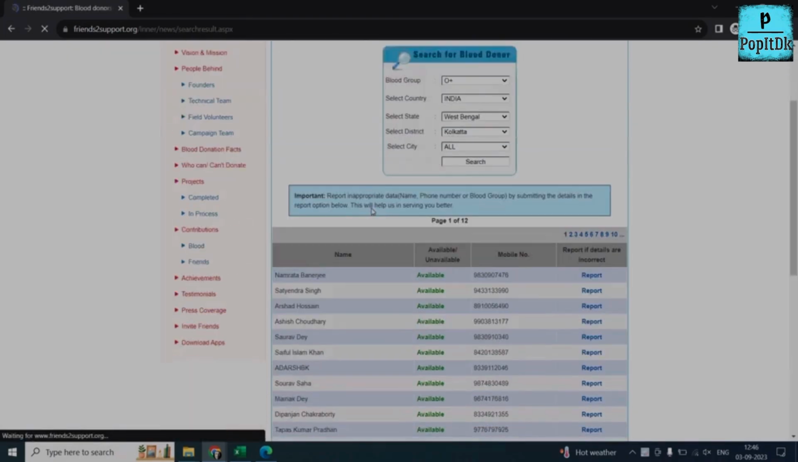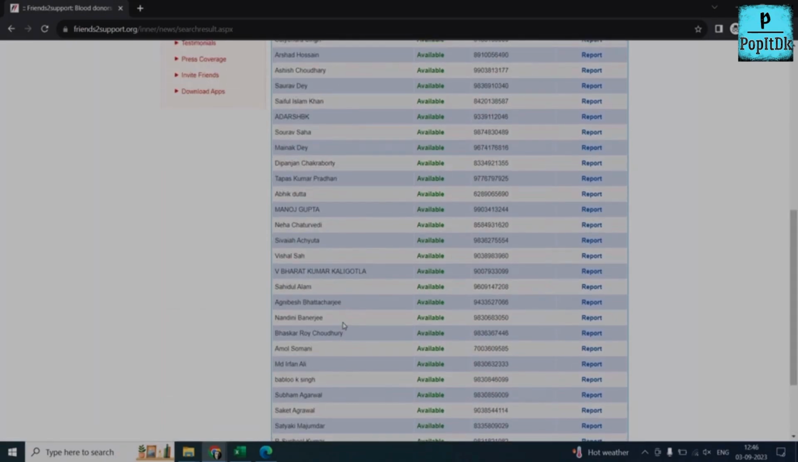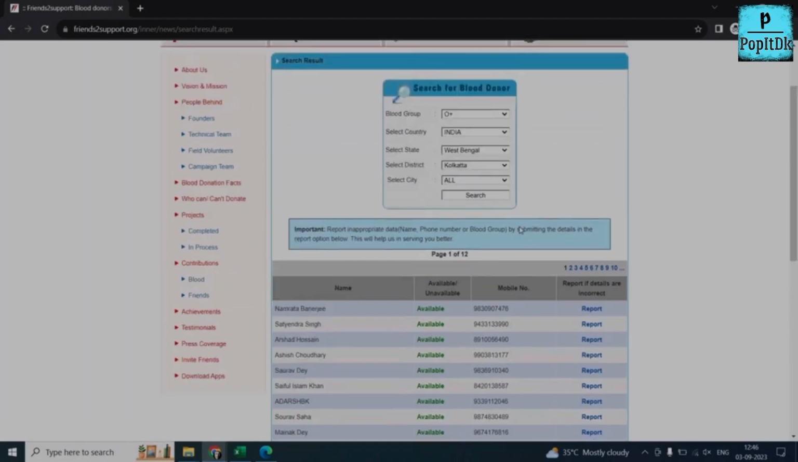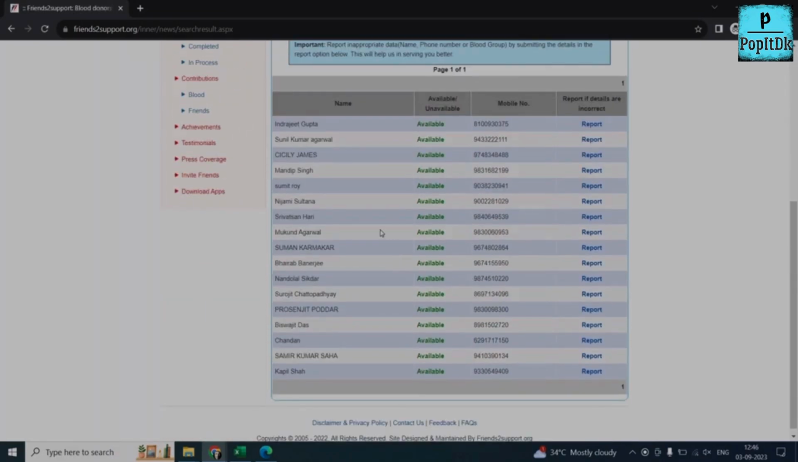You will see there are a lot of donors available. See, these are all the numbers of the donors, along with an option to report. See, the number of pages is 1, 2, 3, 4 and it continues. That means they have a huge list. I have chosen O positive, that's why we are getting a huge number. If we choose something rare, let's say O negative, and I click on search, let's see how many we get. Okay, O negative is rare, but still see we are getting so many results.